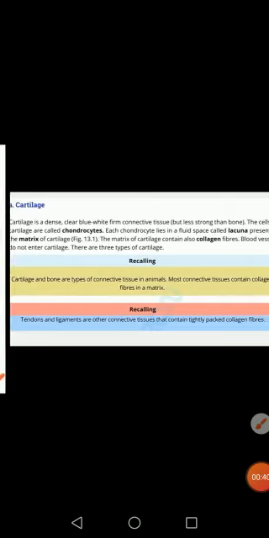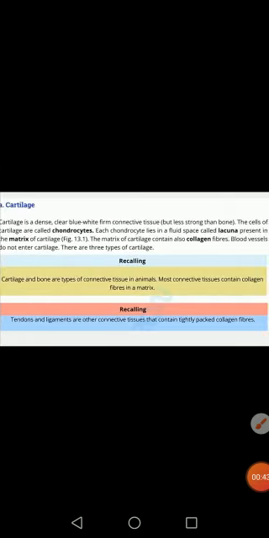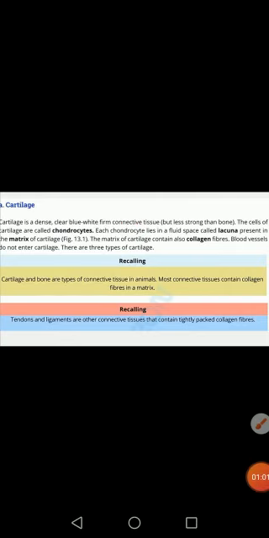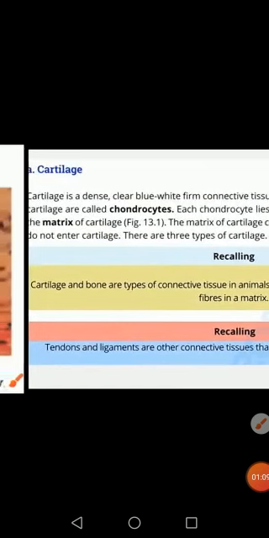Cartilage is basically a type of connective tissue. Both bones and cartilage are types of connective tissue, and cartilage is a dense, clear, blue-white, firm connective tissue. It is strong, but comparatively less strong than bone.